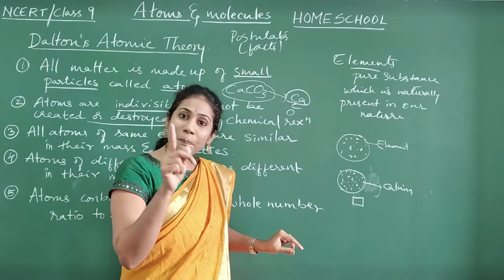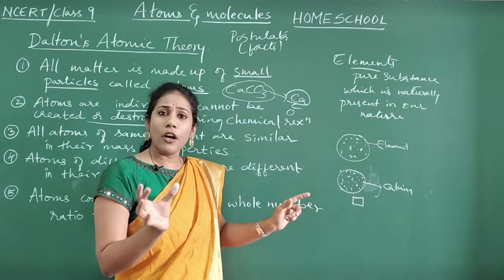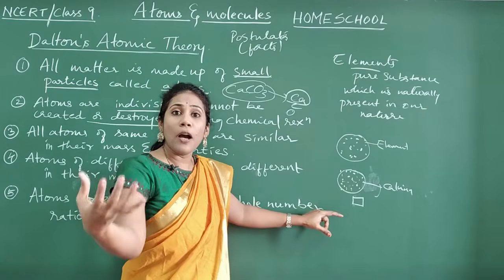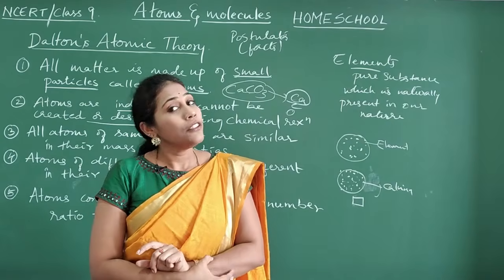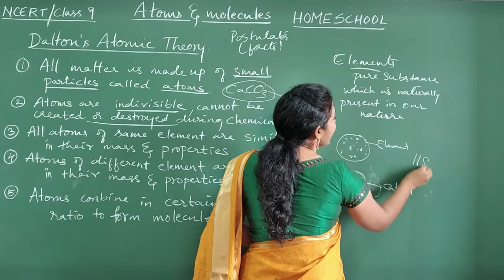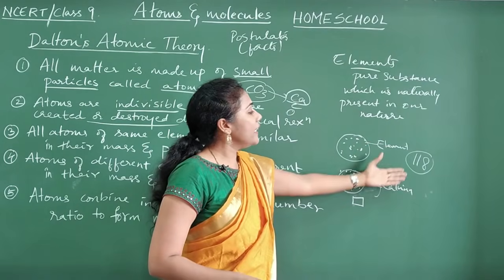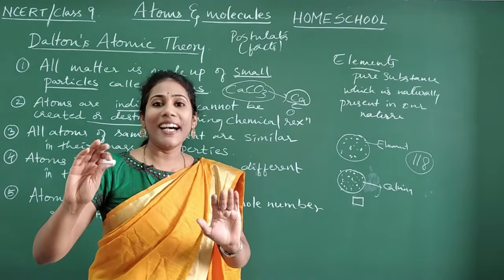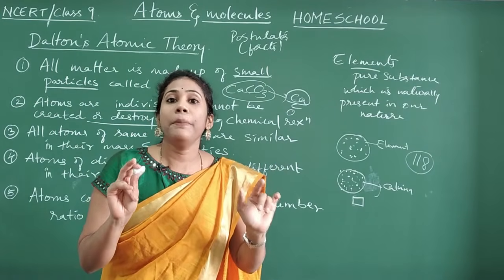It is always present in a combined form. So many atoms of the same type will form a group and it will stay in a certain form, and that is what we will call an element. Do you know, in our nature we have around 118 elements, guys? And all these 118 elements have been beautifully arranged in the form of a table called the periodic table.